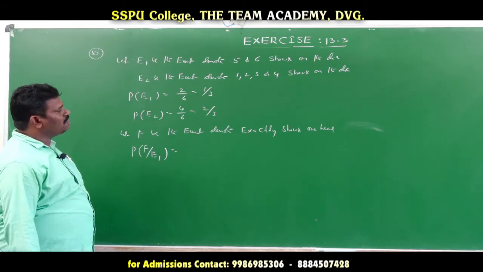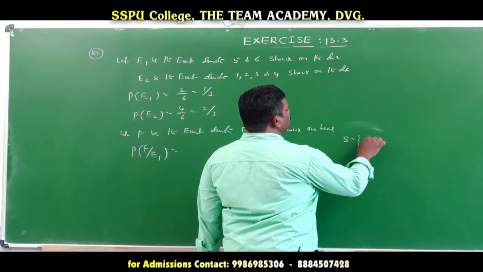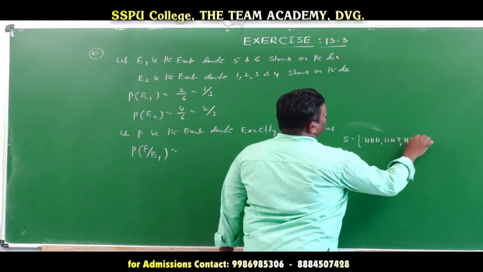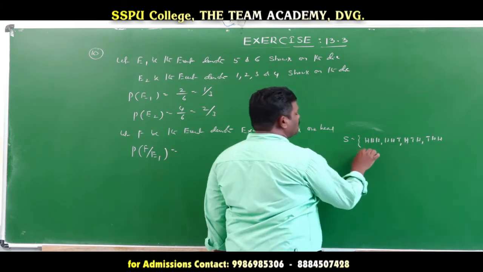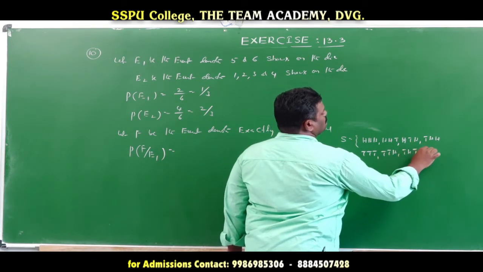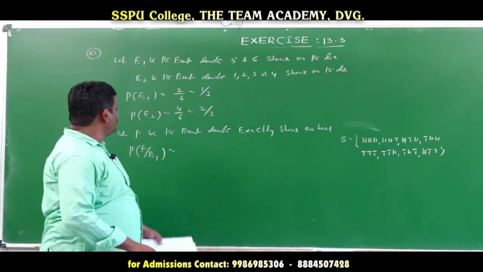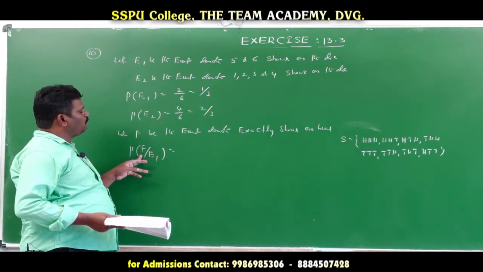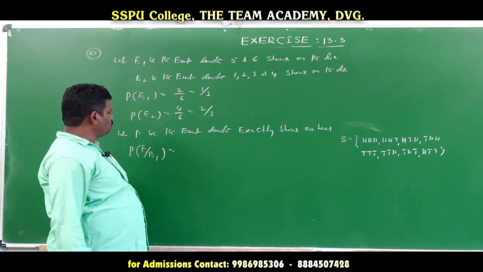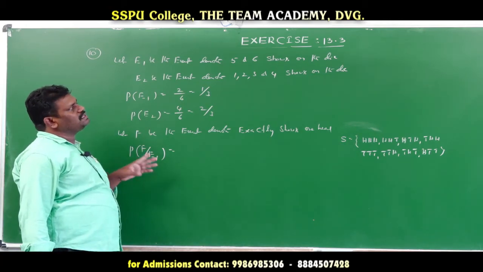So when the coin is tossed 3 times, the sample space S is H, H, H, H, H, T and H, T, H, next T, H, H. Again T, T, T, T, T, H, next T, H, T, next H, T, T. Now this is the sample space when the coin is tossed 3 times. Here the condition given, probability of F given that E1: exactly one head when she gets 5 or 6 on the die.